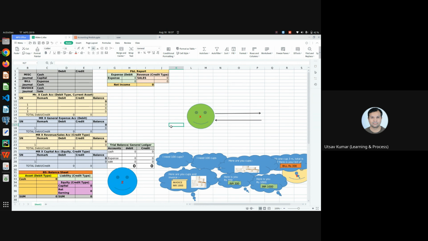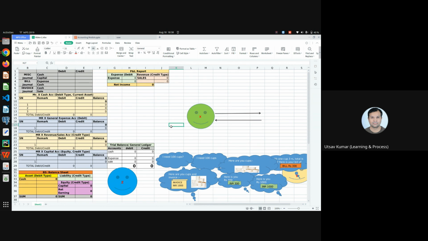When Mr. X tries to start a business with his 400 rupees, he will input the 400 rupees as capital for his business. At that particular time, a journal entry has to be done because it is a transaction. And what is the rule for the journal entry? There is only one rule. Whenever there is a journal entry, at least two accounts have to be affected with equal credit and debit.